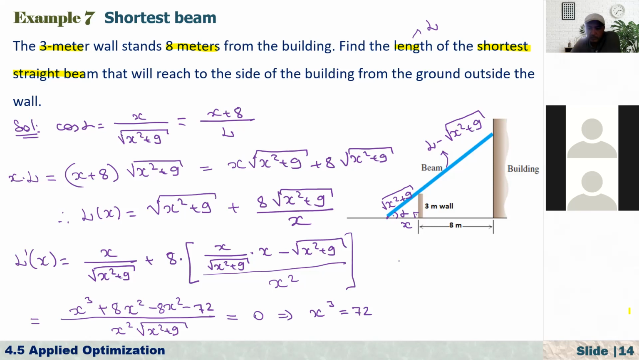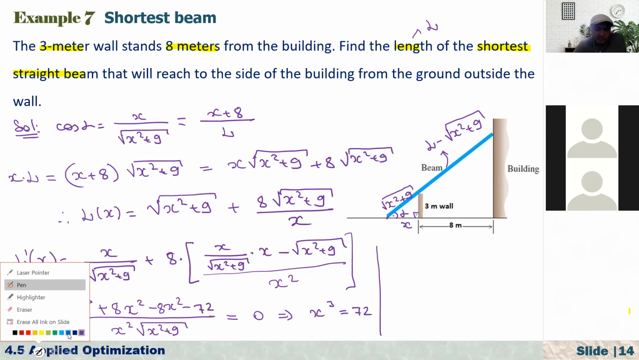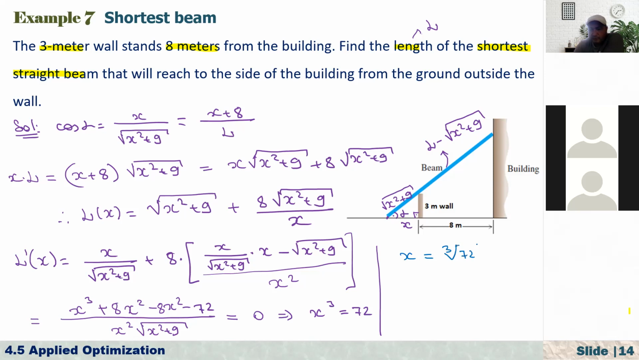Okay, now let's continue from here. x cubed is equal to 72, so x must be equal to the cube root of 72, or actually that's equal to 2 times the cube root of 9, since 72 is 8 times 9. So that means now you can check the second derivative. It will give us the minimum value.